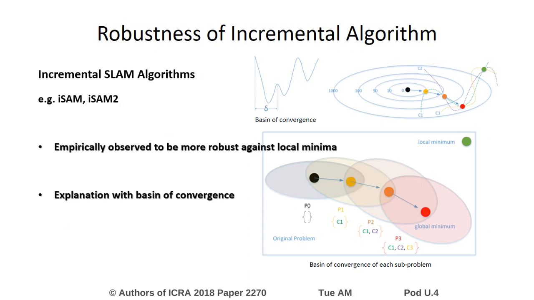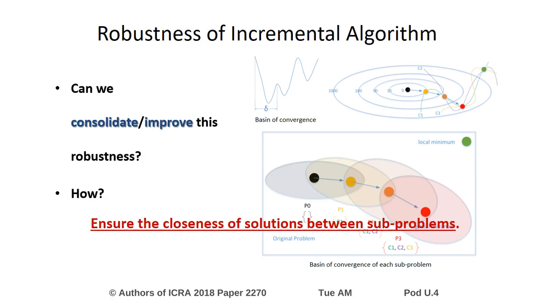An incremental algorithm is empirically observed to be robust against local minima. An explanation of this phenomenon is that the solution of the previous subproblem is more likely to lie within the basin of convergence of the next subproblem. Based on this insight, we can further enhance the robustness of an incremental algorithm by ensuring the closeness of solutions